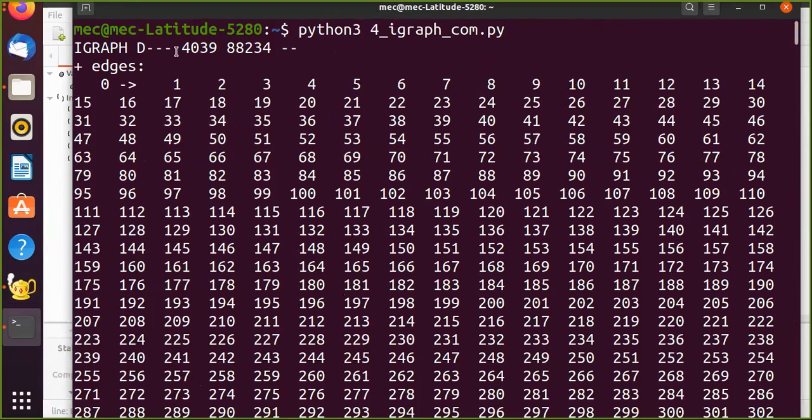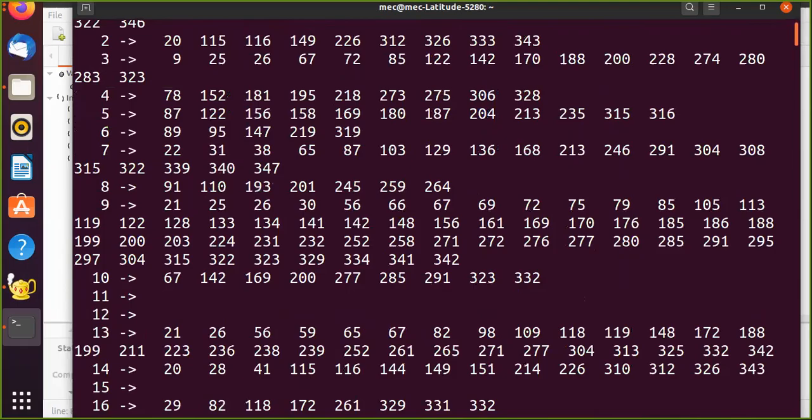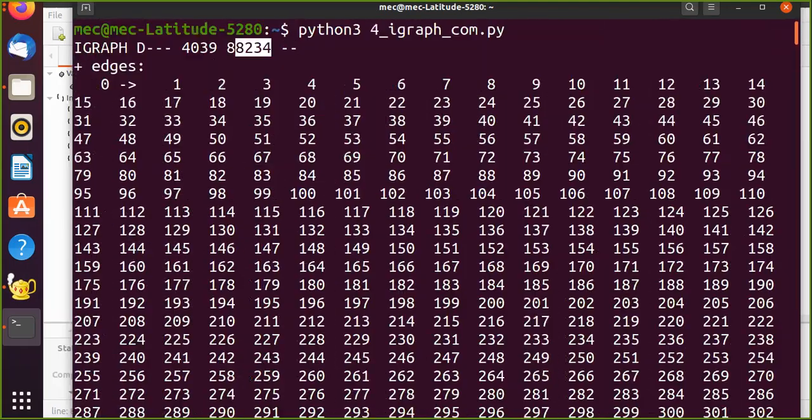So first of all, it shows us that it's a directed graph. Actually, I didn't intend to make it a directed graph, since in Facebook this friendship relationship is symmetrical. I should make it undirected. We'll see how to do that. This is the number of nodes, this is the number of edges. After that, it has listed all the node numbers for you, and thereafter it has shown you all the edges.